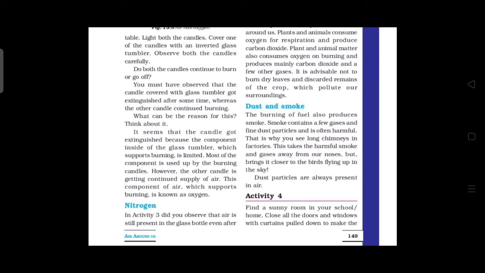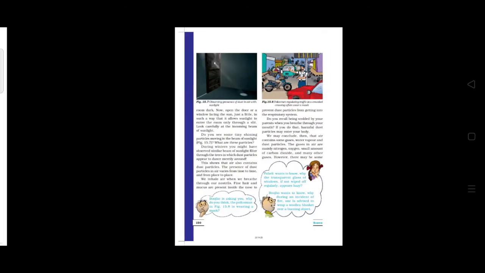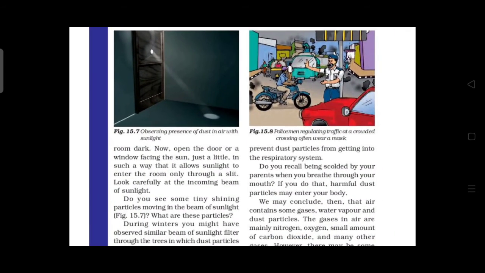Then activity 4. You may observe that if you are in a sunny room in your school, all the doors and windows are closed. Now open the door or a window facing the sun, just a little. What happened? It allows sunlight to enter the room. Now look carefully. There may be tiny shining particles moving in the beam of sunlight.